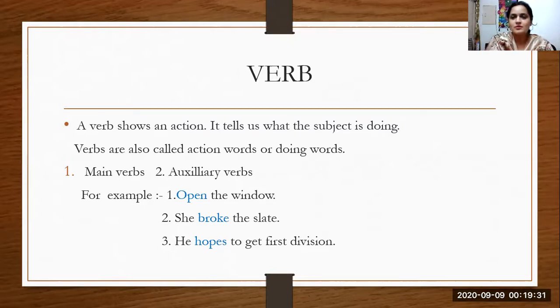There are two types of verbs, main verbs and auxiliary verbs. Main verbs, like you know, have different forms: go, went, gone, take, took, taken, sleep, slept, slept, give, gave, given. Okay, so in these examples, open the window, she broke the slate, he hopes to get first division. Whatever action is happening, these are called verbs.